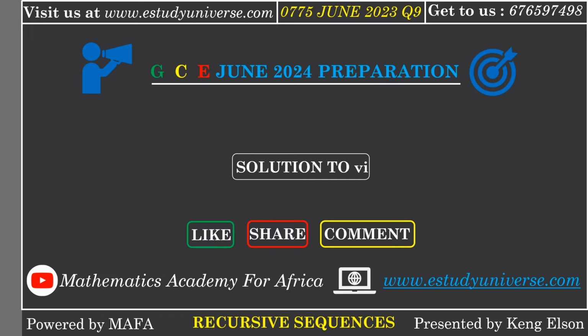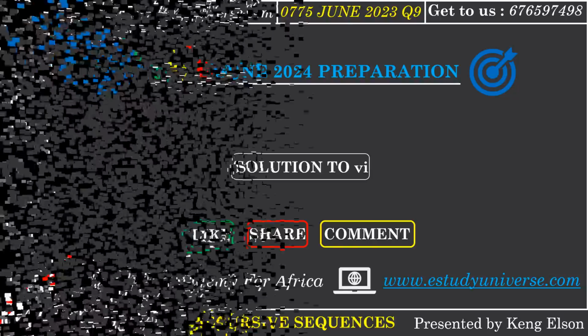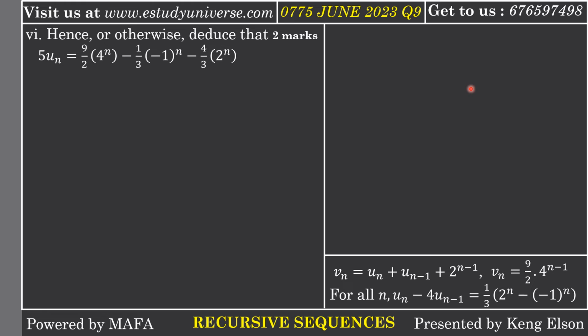So we are going to look at the solution to Roman 6 of question 9. Alright, Roman 6 says, hence or otherwise deduce that 5un is equal to 9/2 times 4 to the n minus 1/3 times negative 1 to the n minus 4/3 times 2 to the n. Another wrong proof, guys. This is another wrong proof.